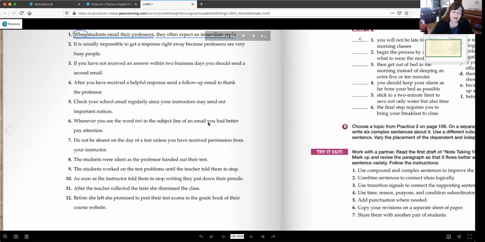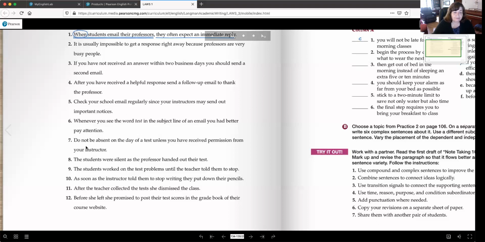We need a comma after email because this begins with a subordinator. You had better pay attention is your independent clause, so you need 1 line beginning with you and ending with attention. Okay?